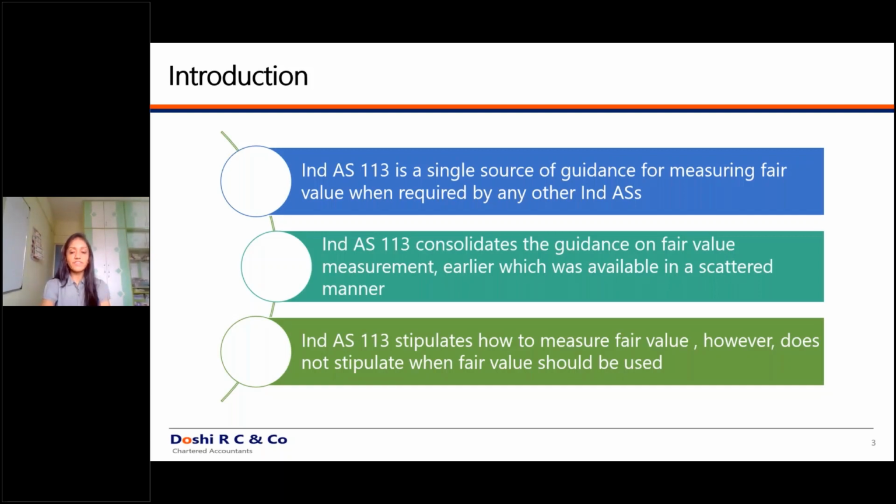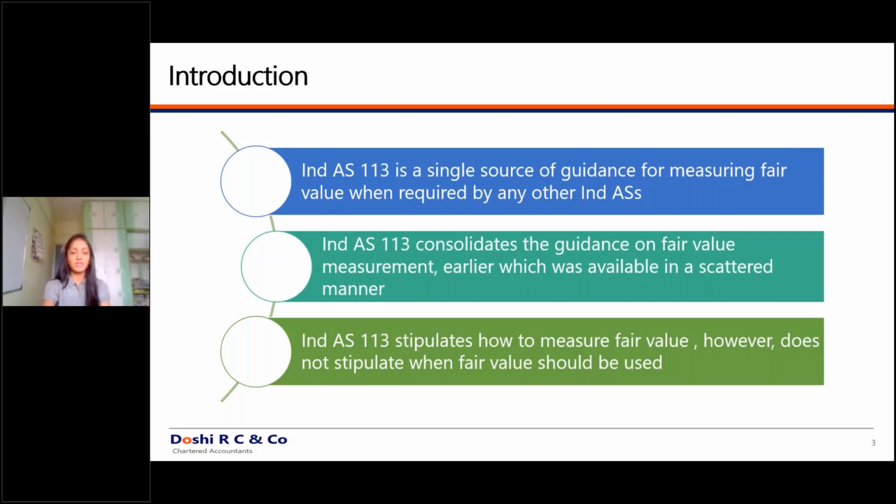So previously, I'll just start over from the points that you have missed. Is everyone able to hear me and see me right now? Yes. So what I was saying previously is, as per Ind AS 113, the fair value is